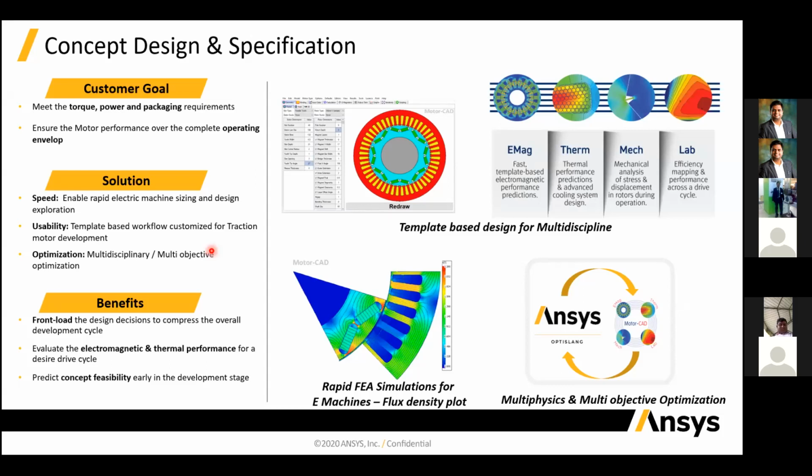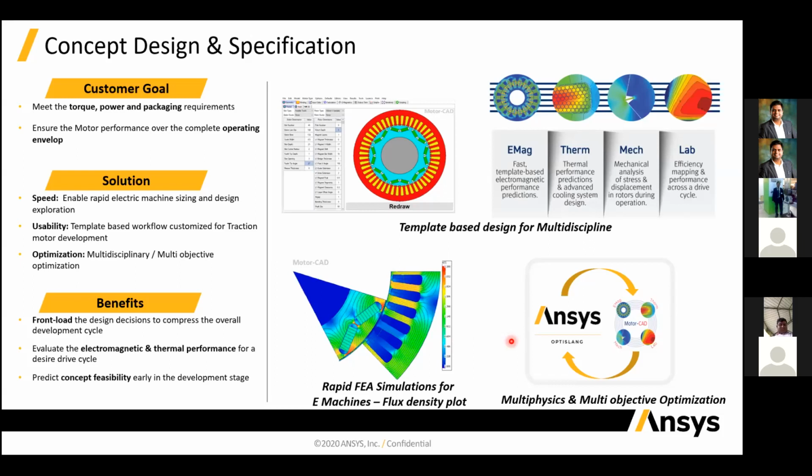And for that ANSYS provides ANSYS MotorCAD, so you can easily design your machine for e-magnetism, thermal, mechanical, and lab. I will also show you how you can design this part, how you can design your machine according to your requirement, how you can change the material of the stator and the rotor, and how to do FEA simulation in the machine.